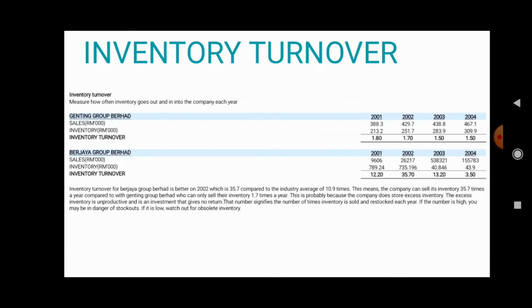There is no general norm for the inventory turnover ratio. It should be compared against the industry average. A relatively low inventory turnover may be the result of inefficient inventory management, and normally a high number indicates greater sales, but not too high. Inventory turnover for Berjaya Berhad is better in 2002, which is 35.7 compared to the industry average of 10.9 times. This means the company sells its inventory 35.7 times a year compared to the Genting Group Berhad, who can only sell their inventory 1.7 times a year.